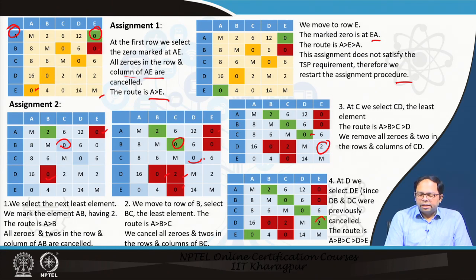So, we select D to E, and when we do that we have to cancel everything on that particular column as well as on that row. So, all this got cancelled, and in the final step from E we can also go to A. So, now we see that the route actually is in sequence A to B to C to D to E and then again to A.